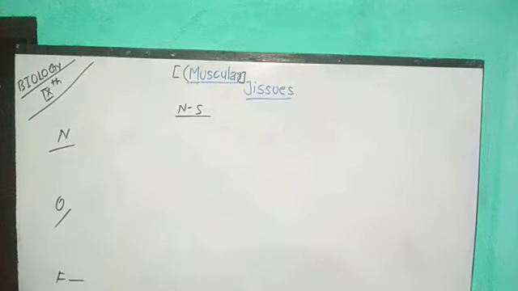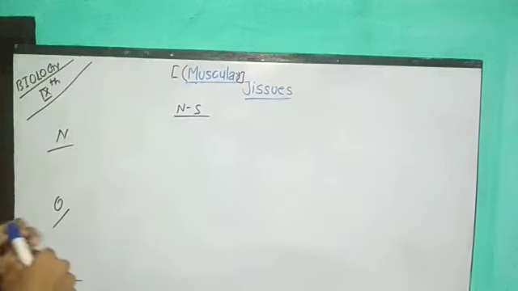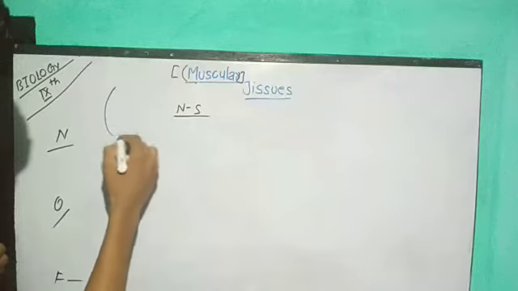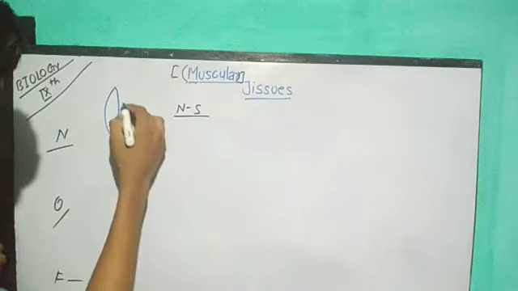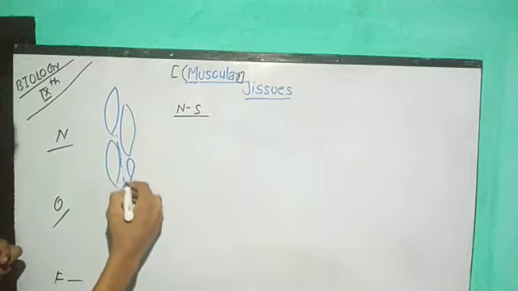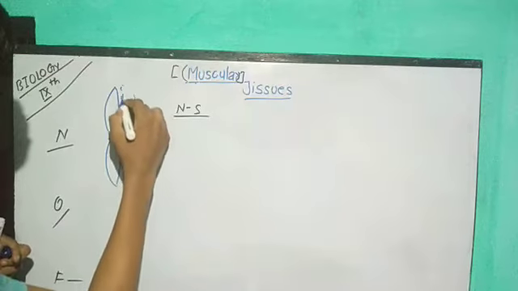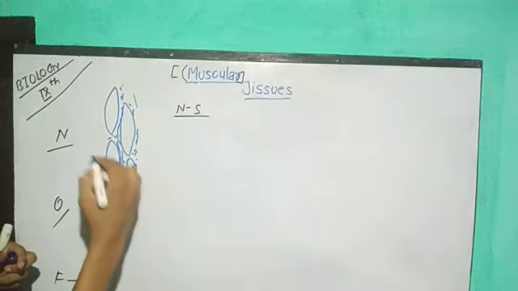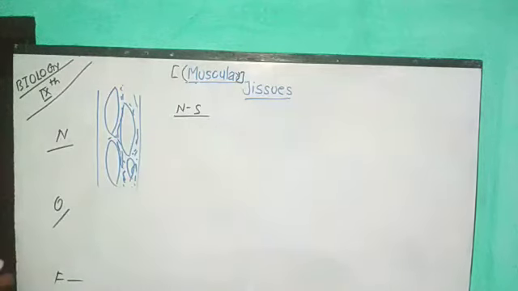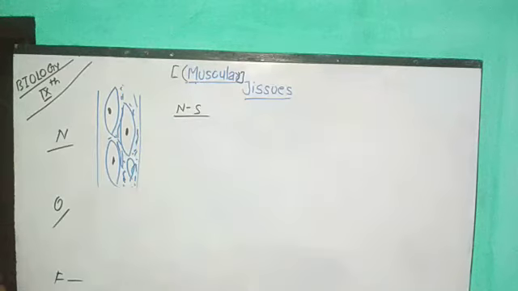So guys, finally we are going to start non-striated muscular tissue. Let me first draw the diagram of this one, so you can get clarity from the diagram. Here so many myofibrils are available. So guys, this is all about our non-striated muscular tissue. First we are going to see about the different names. I already told you, so no need of that information.